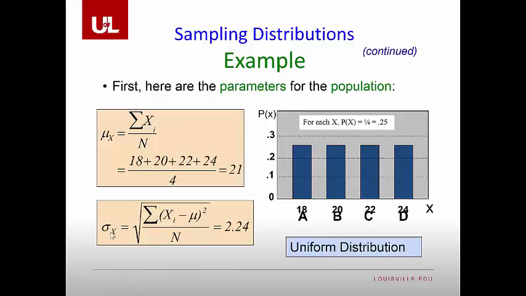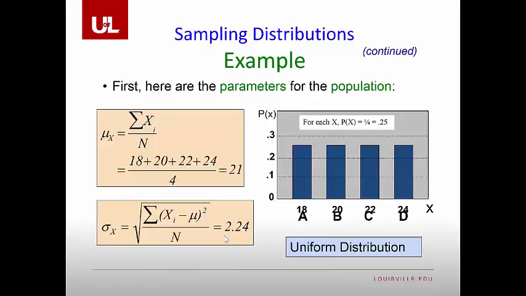And we can also find the population standard deviation by taking 21 and subtracting it from 18 and squaring it, 20, subtracting it from 21, squaring it. 22, subtracting it from 21, squaring it. 24, subtracting from 21, squaring it. Adding all those up together and dividing by 4, then taking its square root would give us 2.24.